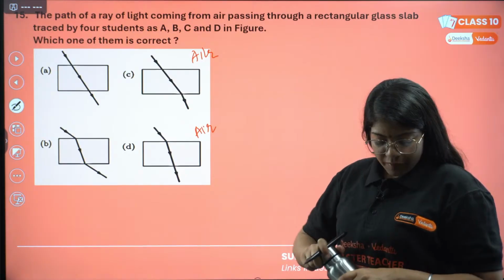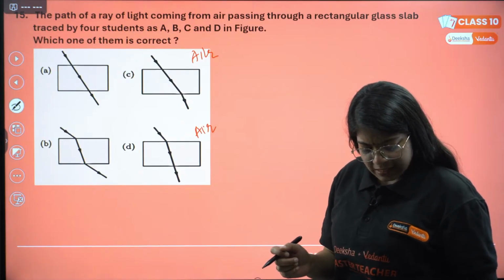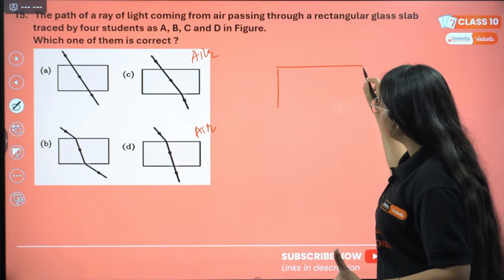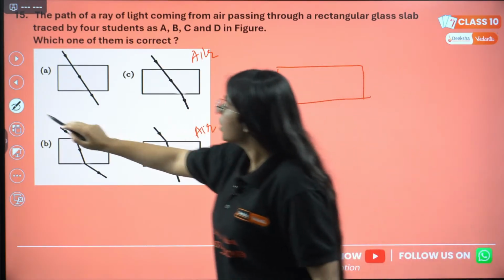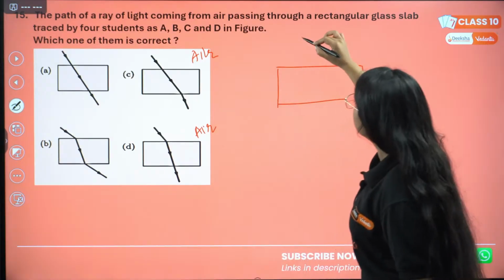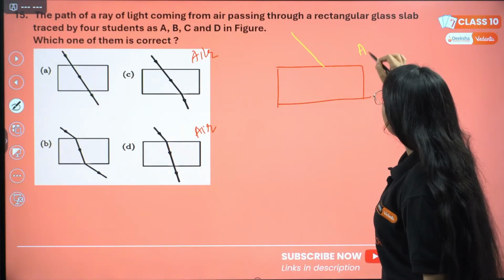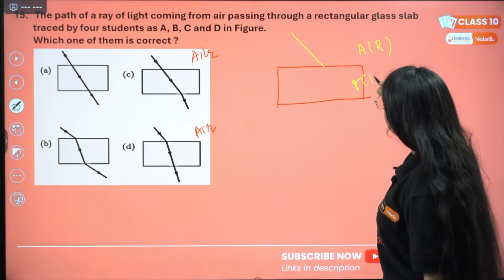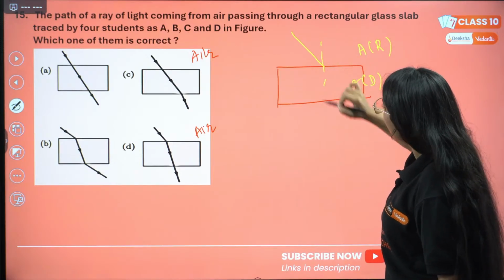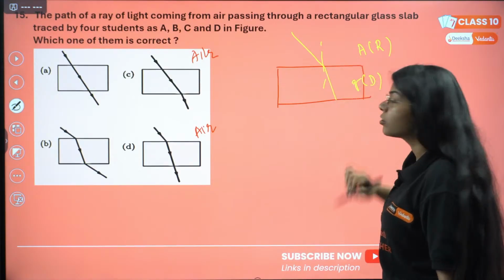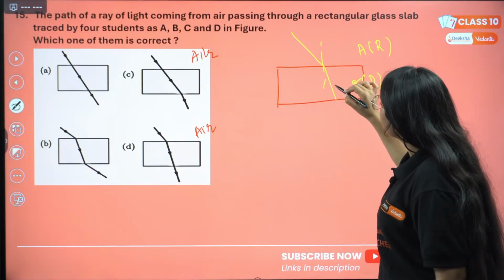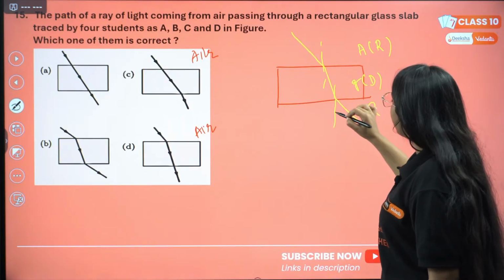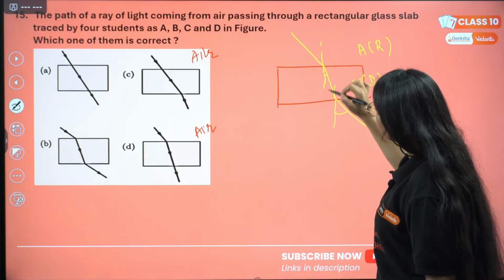Okay, so we just studied the glass slab and did the numericals. So let's make our own diagram. This will be my incident ray, correct? If this is air and this is glass, this is rarer and this is denser. This will be the normal, and the ray will bend towards the normal, correct? Again while coming out, now this is denser and this is rarer, so it will bend away from the normal, correct?